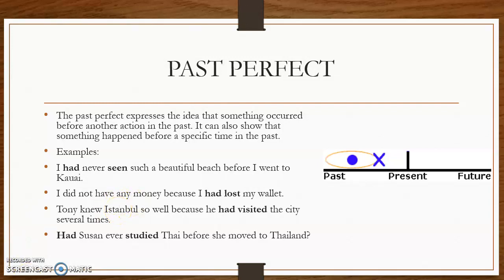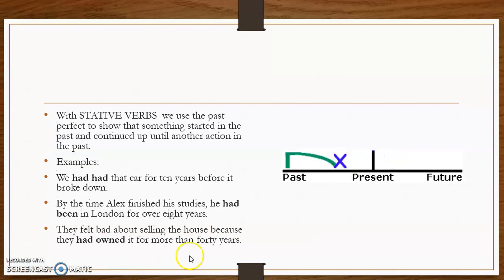And in a story, for example, this is going to be very useful to talk about the things that happened previous to the main event. Okay, the stative verbs are very important. All those verbs that are about sensation, feeling, and all those things, we are not going to use them, or we are going to use them only with the past perfect. So if you have a verb of feeling, opinion, sensation, or belonging, you are going to use only the past perfect.